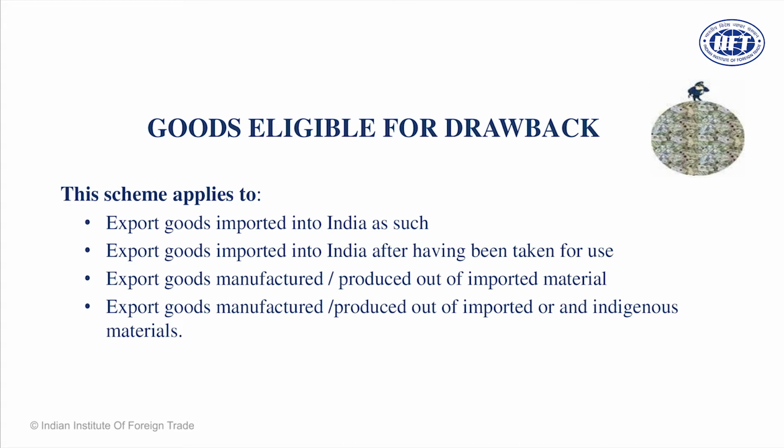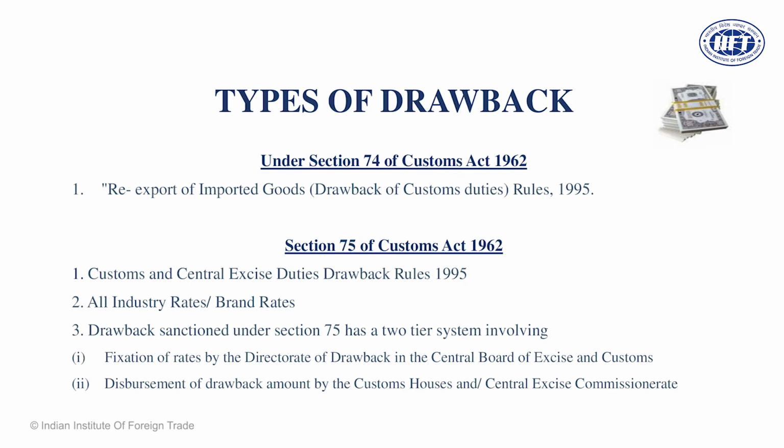Second case, Section 75, two cases: goods are imported, manufactured, and re-exported out of India; or goods are partly imported and partly locally sourced, for which a drawback claim is required. Welcome, you will get it. Okay, so dear friends, these are the types of drawback. These are the rules which govern that.